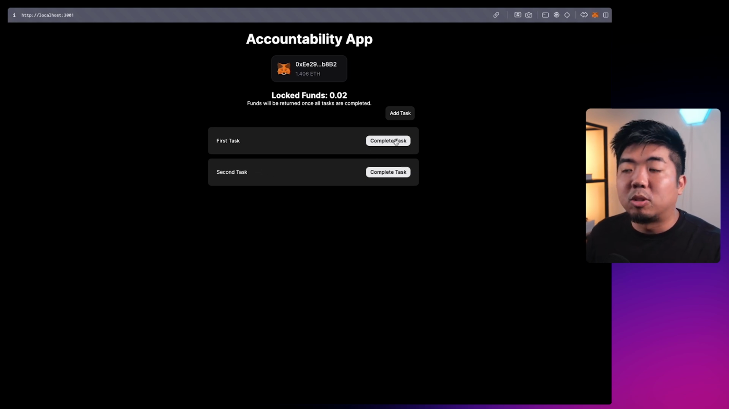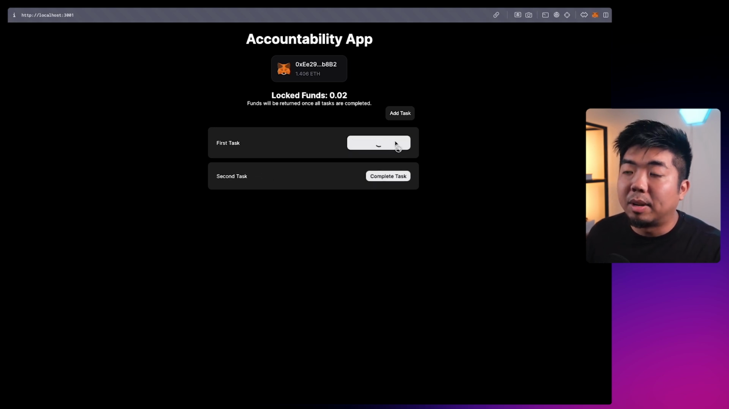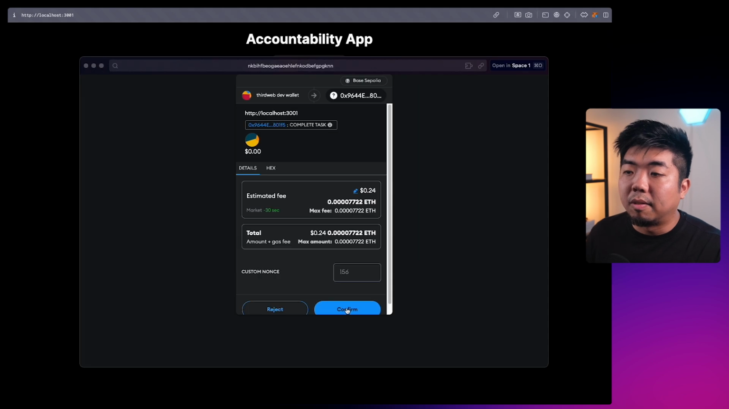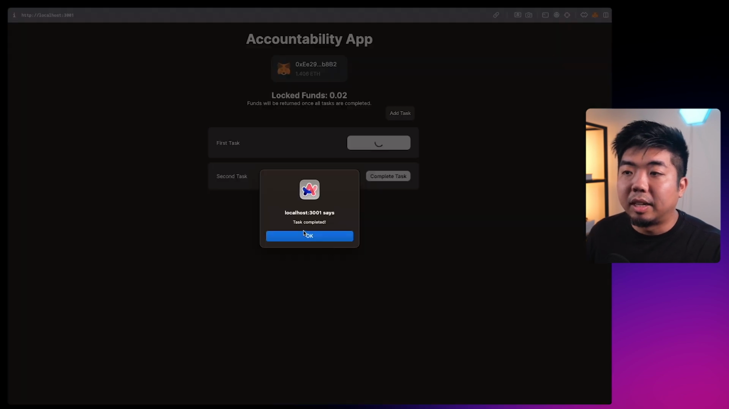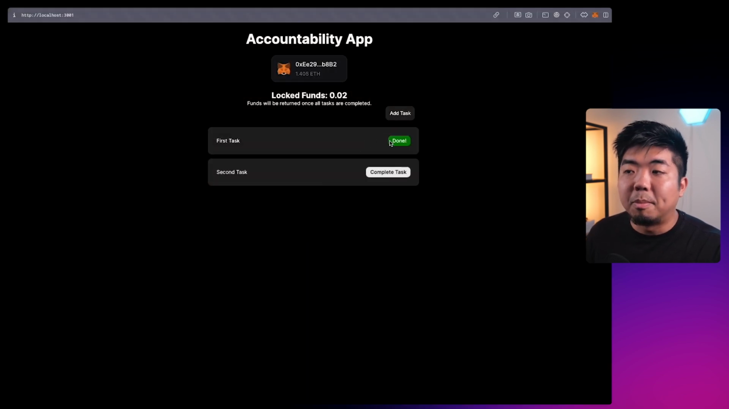Now we should be able to complete our task. So again, we can hit complete task, confirm that. There you go, task was complete. It should be marked as done now. And then we have our second task and our last task to complete. So once I complete this task, again, in our smart contract, it should see that all tasks have been completed, and it should refund us the 0.02 here.